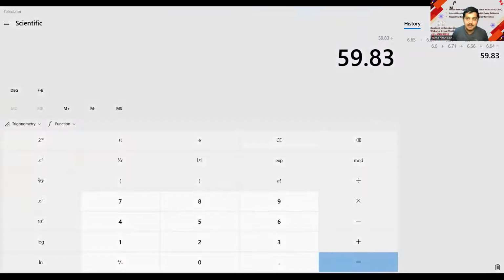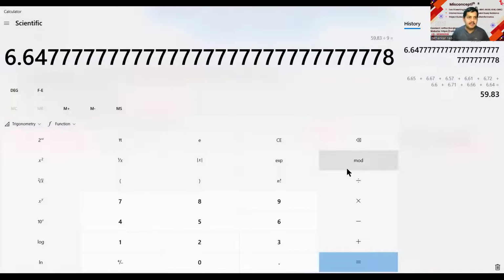It's not 10. Earlier it was 10. Now only one data point has been removed, so you should only use 9 here. So you should get this as 6.64777777. How many sevens? I will not count.